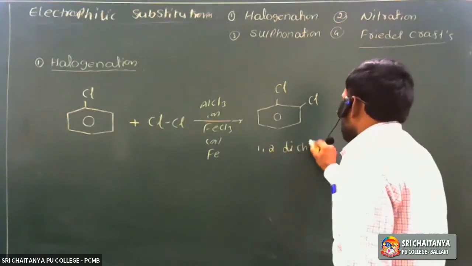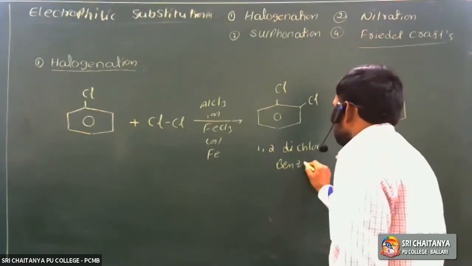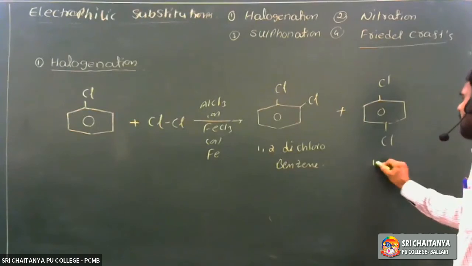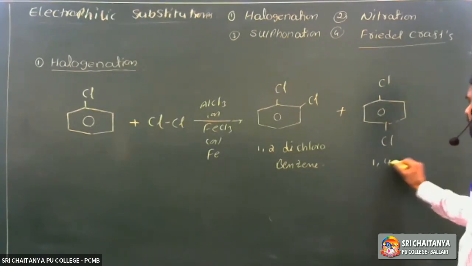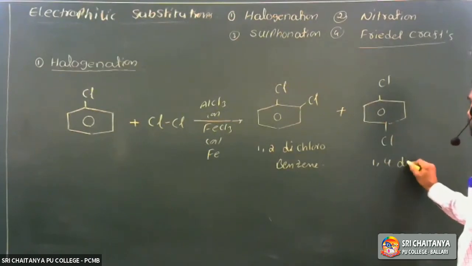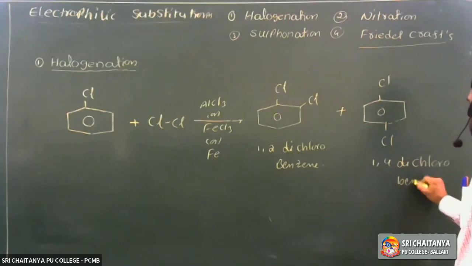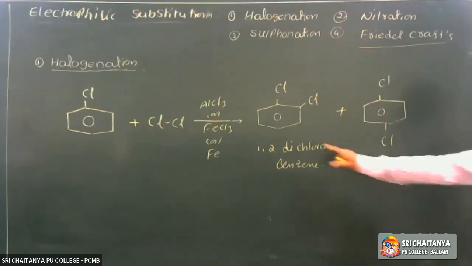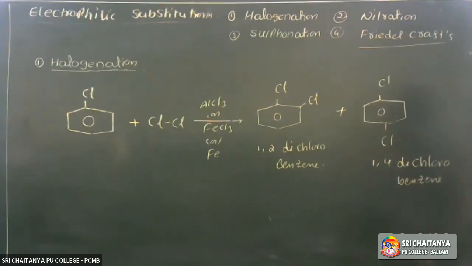1,2-dichlorobenzene. What is the IUPAC name? 1,2-dichlorobenzene. So what is the IUPAC name of the para isomer? 1,4. First carbon, second carbon, third carbon, fourth carbon. 1,4-dichlorobenzene. It is 1,2-dichlorobenzene and it is 1,4-dichlorobenzene.